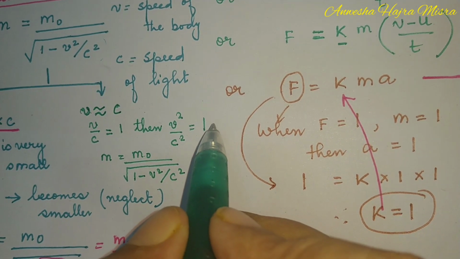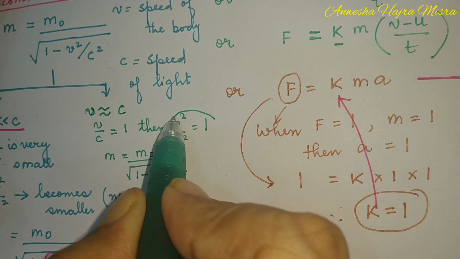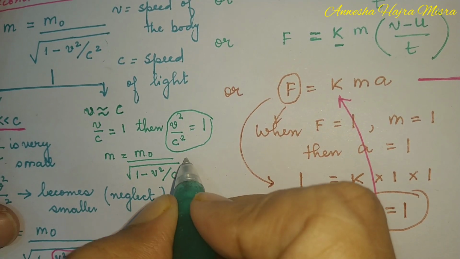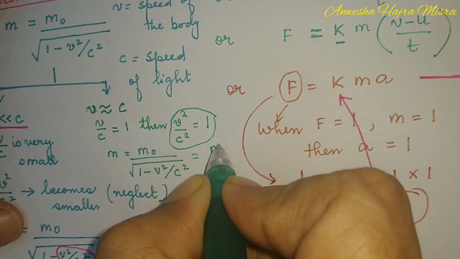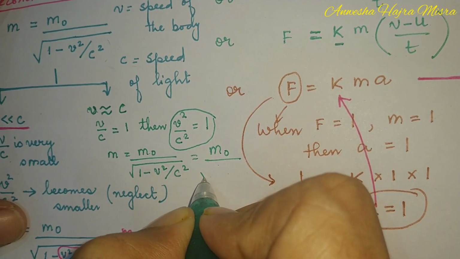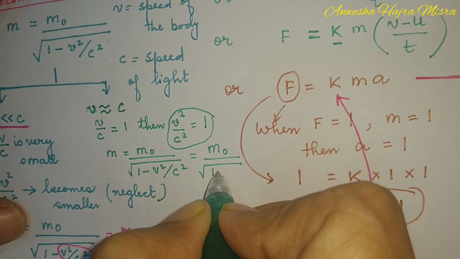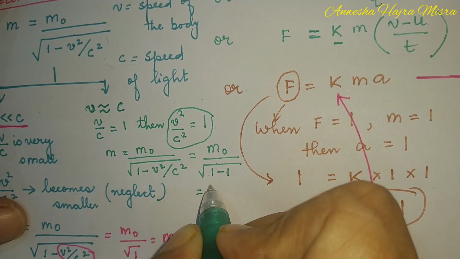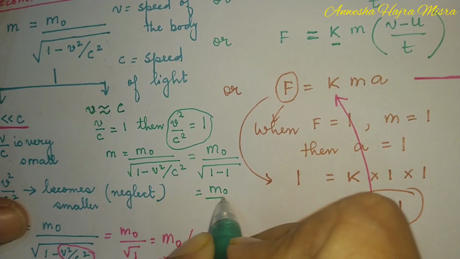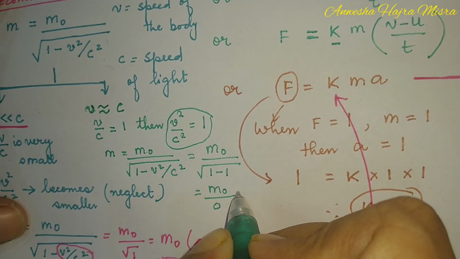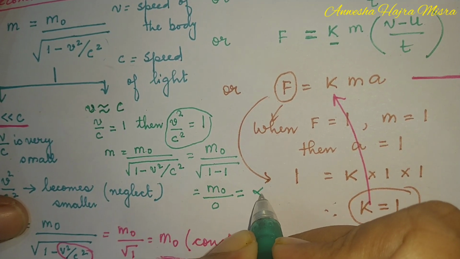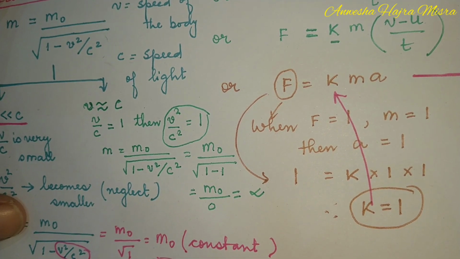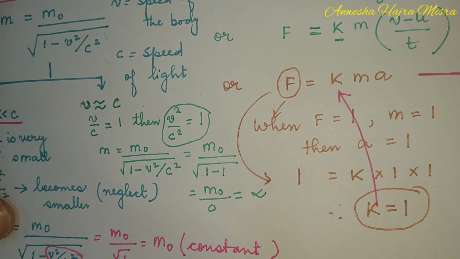Now v square by c square is 1. So this can be written as m naught by square root of 1 minus 1. Now 1 minus 1 is 0. So it is m naught by 0. So it becomes infinite. Anything by 0 is infinite.